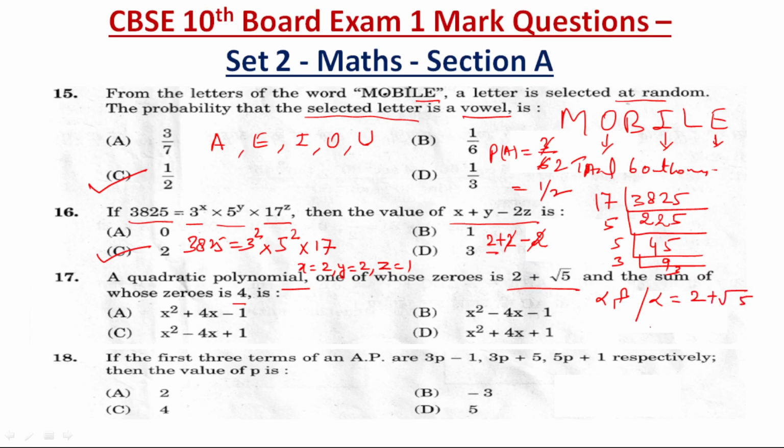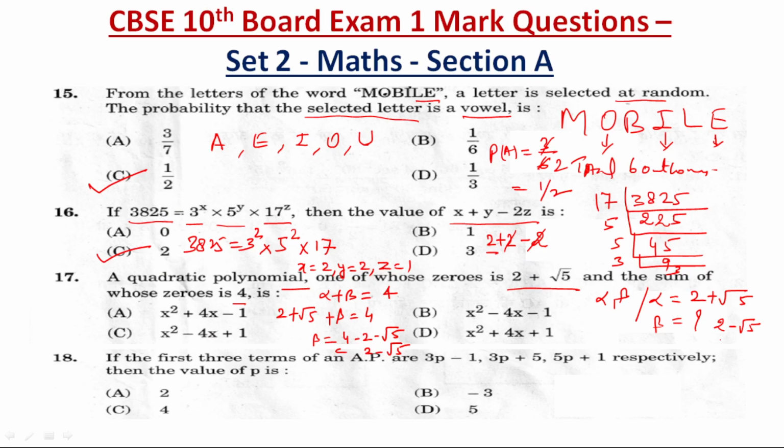Beta is not given to us, we need to find it first. But their sum is given, means alpha plus beta is 4. So beta will be equal to 4 minus 2 minus root 5, which is 2 minus root 5. So beta also came as 2 minus root 5.